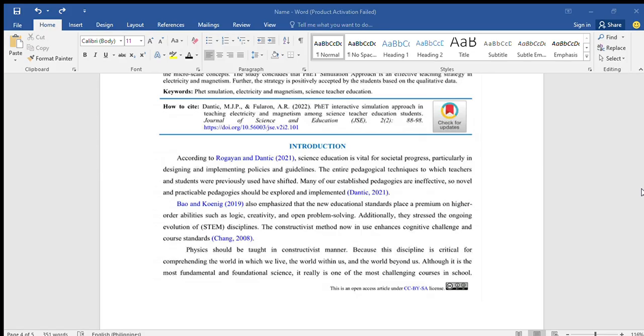Station 2 is creating a simple electromagnet using a battery, wire, and nail. Students will measure how many paper clips their electromagnet can pick up. And then station 3, using compasses to explore the magnetic field by moving around the school grounds. Students will be provided compasses, and they will move around the school grounds to explore Earth's magnetic field.